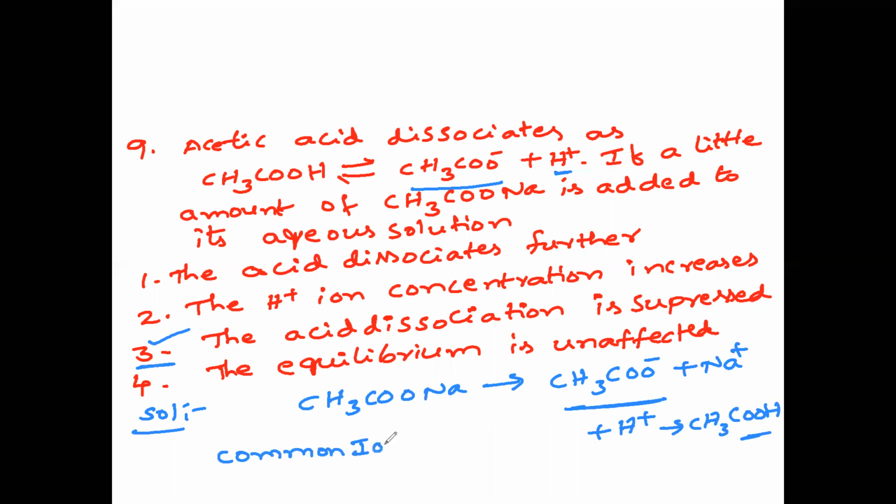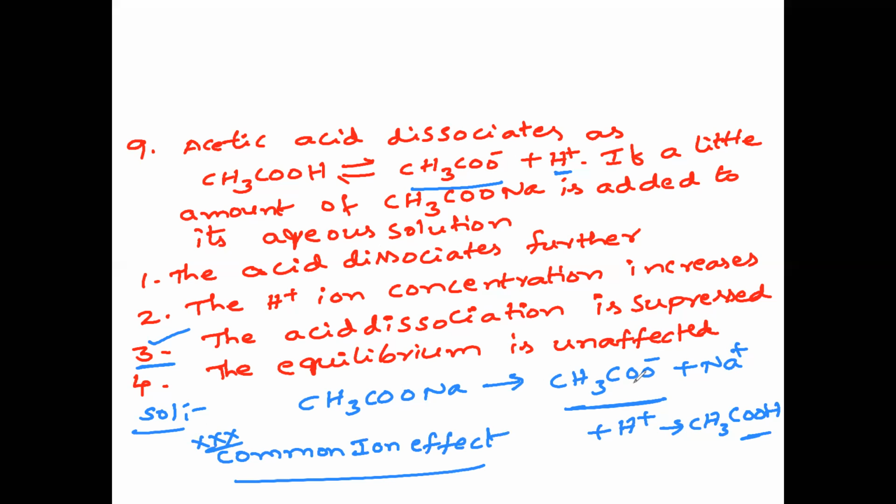Due to the common ion effect. This common ion effect we'll discuss. So here, what is the common ion? CH3COO minus. When sodium acetate is added to acetic acid, CH3COO minus ions form from acetic acid, and in sodium acetate also CH3COO minus ions are formed.